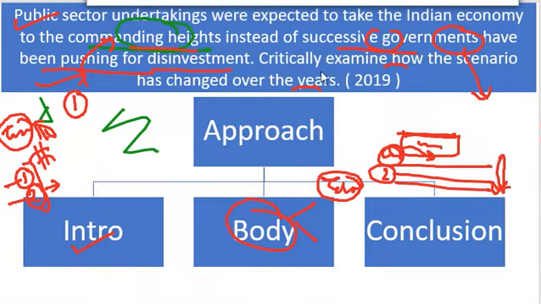Apart from that, you can draw a diagram or something like that, in which you can write the major committees. For example, first of all we have the industrial policy resolution. The industrial policy resolution came first, the beginning was in the 1950s, right at the start, 1948 and 1956. In second number you can say the Arjun Sengupta Committee. The Arjun Sengupta Committee came into the picture in 1988. That is the second point.